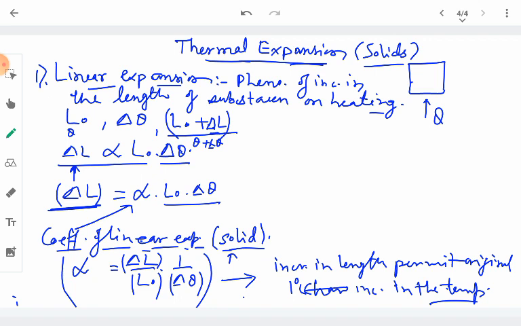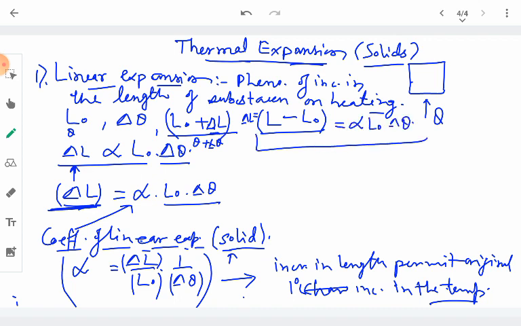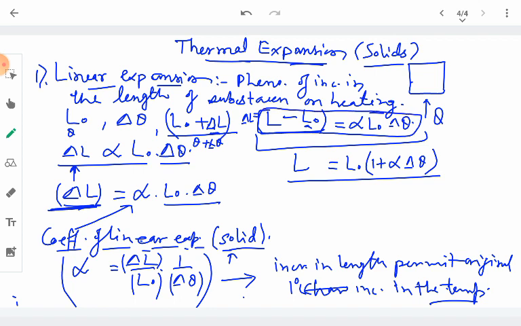So if we represent the new length by L, the new length is L and the original length is L naught. The difference is called the increase in the length. So delta L is equal to L minus L naught. The increase in length is equal to alpha L naught delta theta. So from here we can find the new length, which will be L naught plus L naught alpha delta theta. L naught is common, so it becomes L naught into 1 plus alpha delta theta. From this equation we are just finding the new length of the solid we are heating.